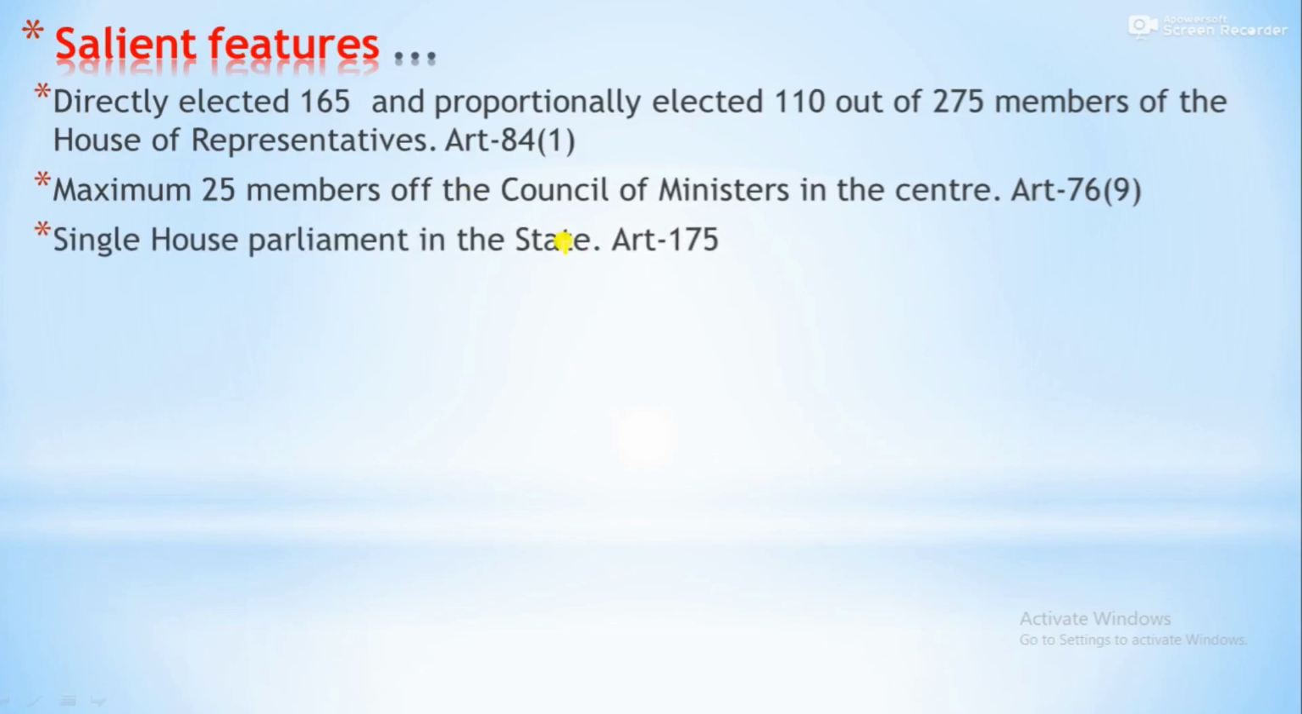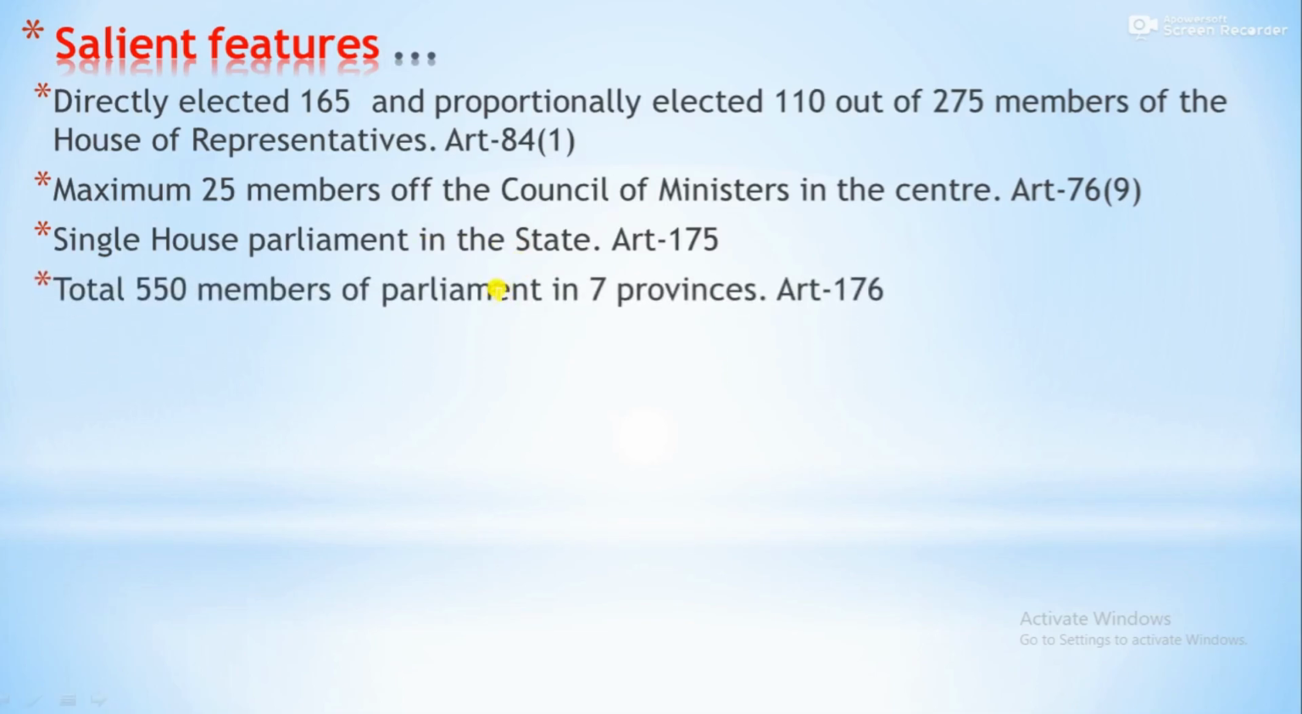Single house parliament in the state. If you see Article 175, there is a single unicameral legislature in the state, in the province. Total, how many members in the province?